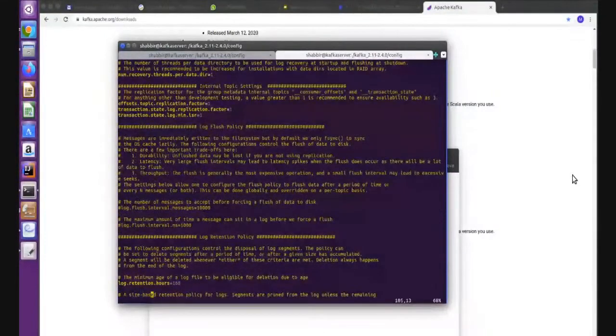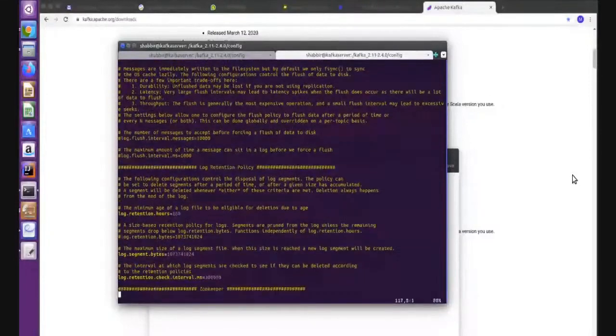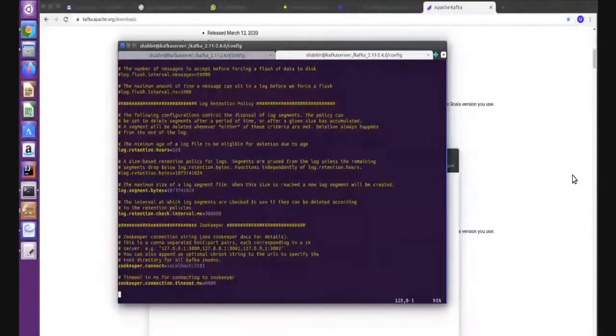And one important configuration here is the zookeeper connection: how the Kafka cluster will communicate with the zookeeper. In my case, I have one machine, and the cluster and the zookeeper will run on the same machine. That's why I put localhost here, and the default port number of the zookeeper is 2181. I already configured it in the zookeeper.properties file. The same thing you have to mention here, right?